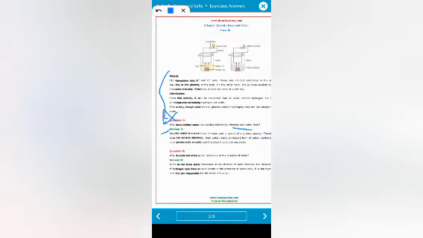Okay, next is the 8th question: why do acids not show acidic behavior in the absence of water? Acids do not show acidic behavior in the absence of water because the dissociation of hydrogen ion from an acid occurs in the presence of water. It is the hydrogen ion that is responsible for the acidic behavior.